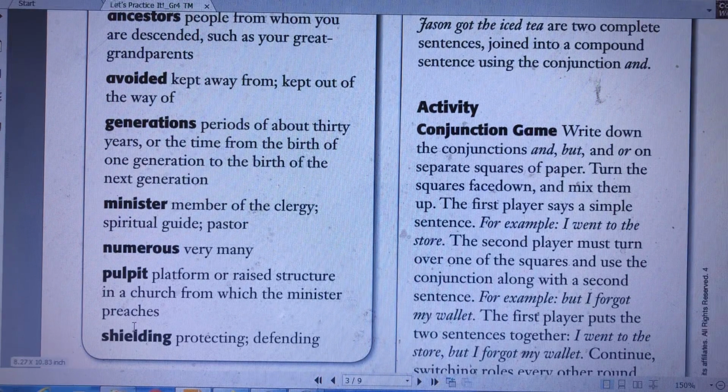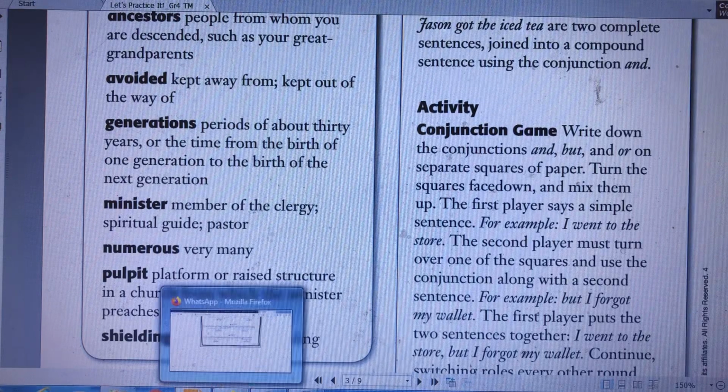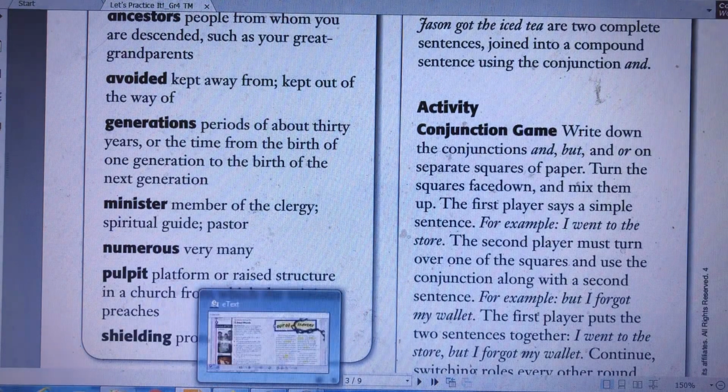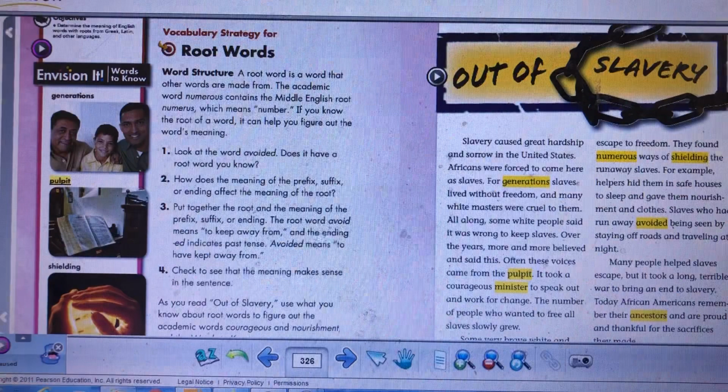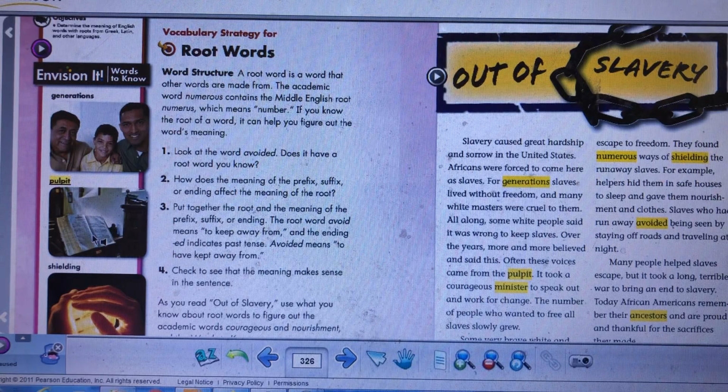If you go back to the book again, you will find that the pulpit is this one here. It's something that they put their books on and then they read it. So they put their books on the pulpit and then they start reading for the people. This is in the church.